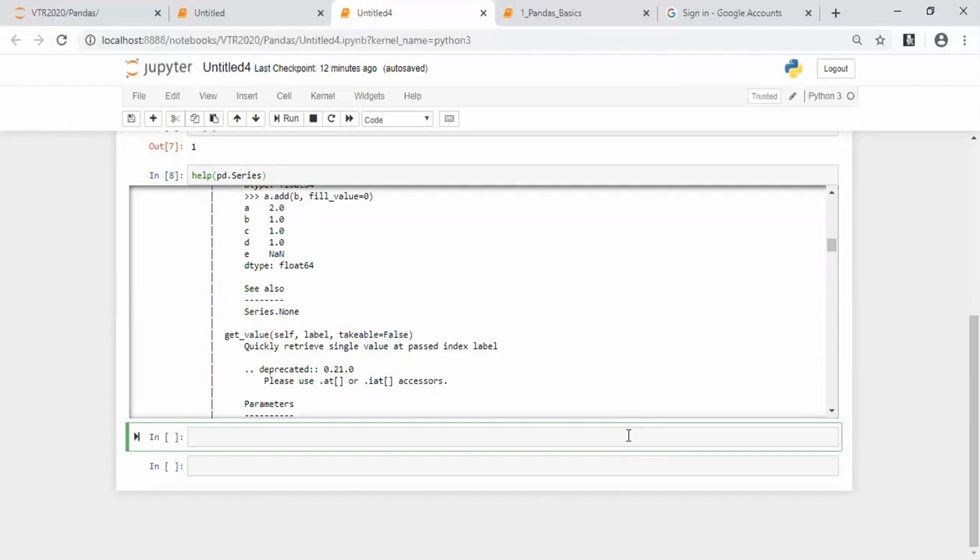So now we need to manually create a data frame using the dictionary data structure. How to do so? Let us create a data frame called df. df is the data frame name. I say pd.DataFrame, and be careful, Python is case sensitive. Have to be very careful with respect to the case. So pd.DataFrame, open the brackets because DataFrame is a function. Now I create a dictionary. I hope you remember how to create a dictionary. A dictionary is a key value pair.